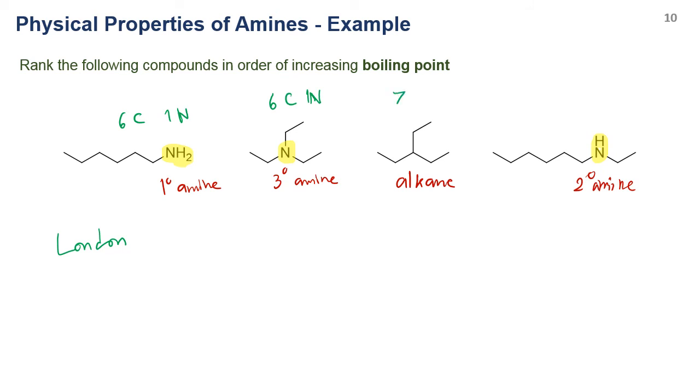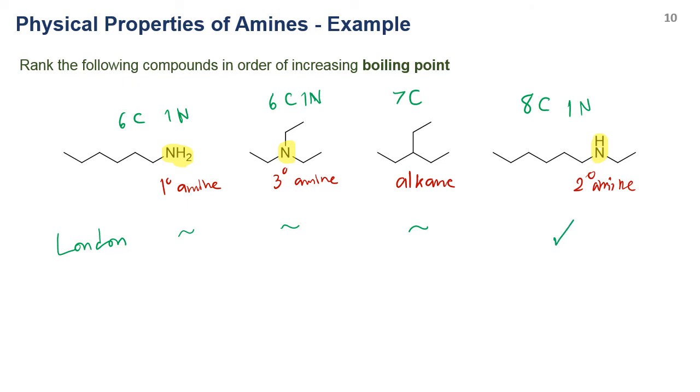This one has 7 carbons, so it should have similar molecular weight to the others. And the last one has 2, 4, 6, 8 carbons and 1 nitrogen. Therefore, for London forces, these should be similar, but this one should have the highest London interaction.